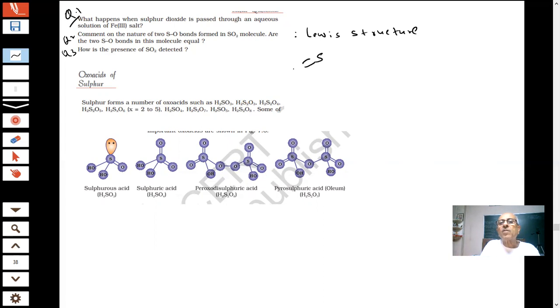How many electrons are there in SO2? On S it will be 2 electrons.